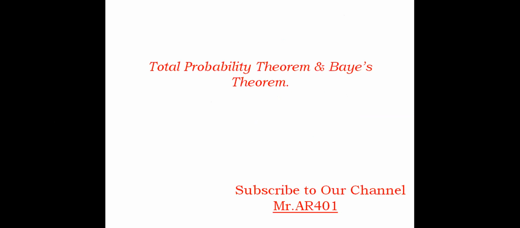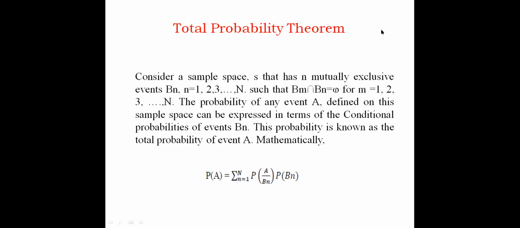Now in this video, we'll discuss two important theorems, that is total probability theorem and Bayes theorem. If you understand the first one, that is total probability theorem statement and proof, it will be easy for you to understand Bayes theorem statement and proof. So let us start our discussion. The starting concept, first topic, is total probability theorem. Okay, so this is the statement about total probability theorem.